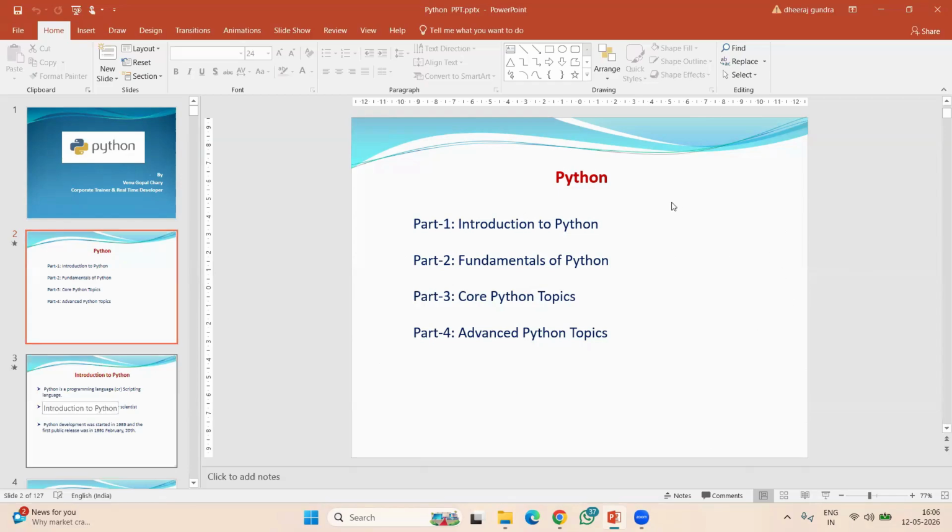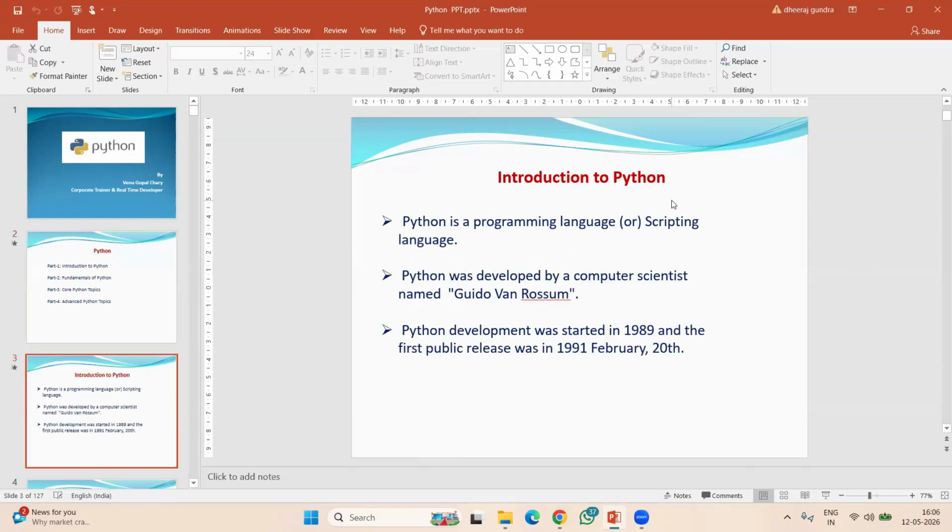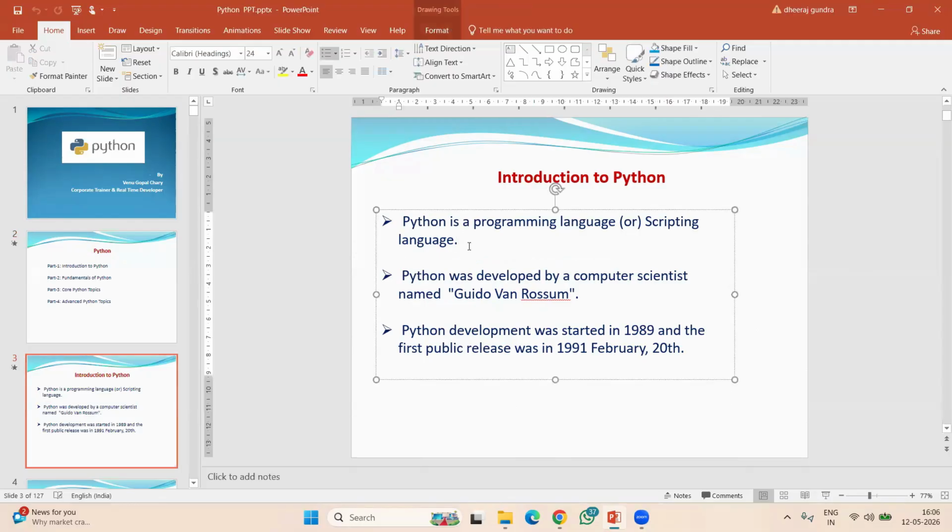So let me recap this. In the introduction, I explained what is Python, who developed Python, and when Python was developed. All these points I explained yesterday. Let me recap once. So Python is what? It is a programming language or a scripting language. It is just like C language, C++, Java, .NET, all these programming languages. But Python is a very simple and the easiest programming language compared to all these.